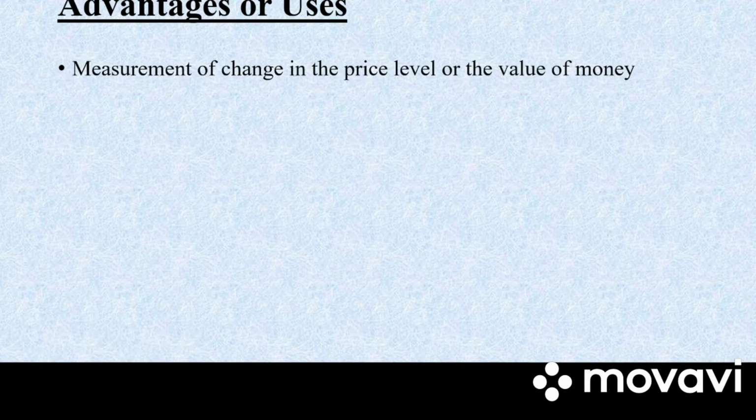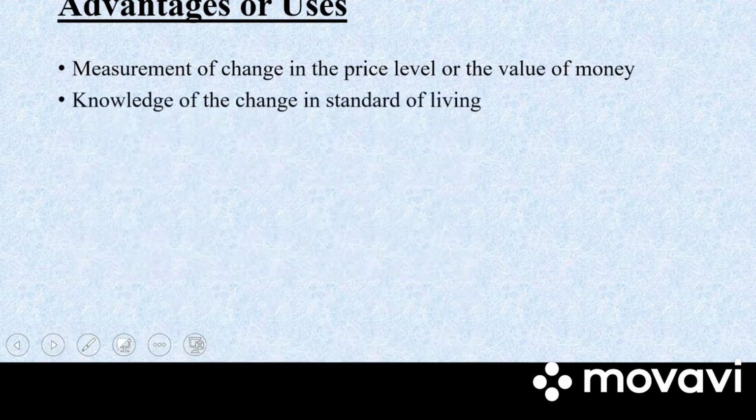So one of the major advantages of index number is to measure the value of money during different periods. We can use index number to know the impact of change in the value of money on the different sections of society. Next we have knowledge of change in the standard of living.